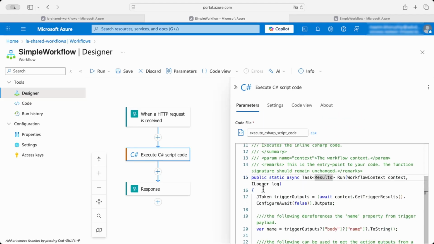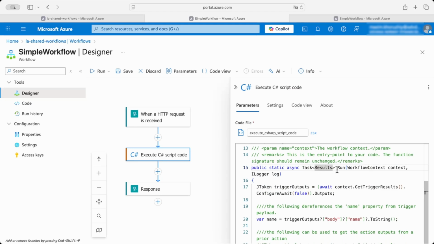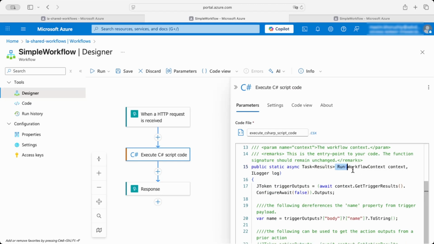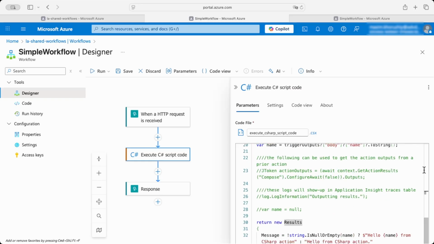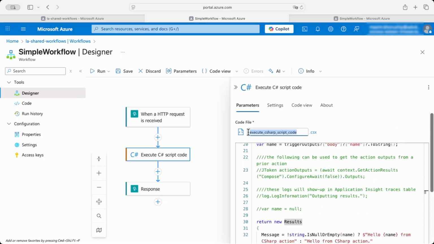First of all, it's a function. It's a C# function, which is named run, and it has two parameters, one the workflow context and another one is a logger, which you can use to implement logging inside your function. And this function asynchronously returns a result. Result is a class defined within this file. As you see, the Logic app will get this file, a CSX file, created and existing in the file system of your Logic app application.